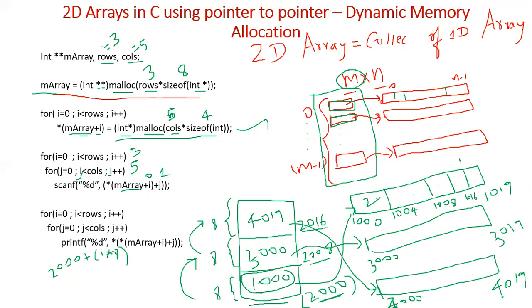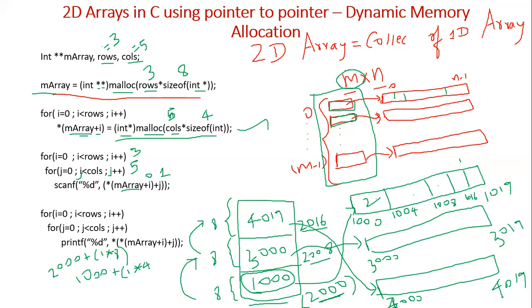M array is this address. 2000 plus 0 is 2000. The value at 2000 is 1000. Now what is 1000 plus 1? This 1000 is the address of an integer array. The scale factor of integer is 4. So it is 1000 plus 1 into 4, which is 1004.